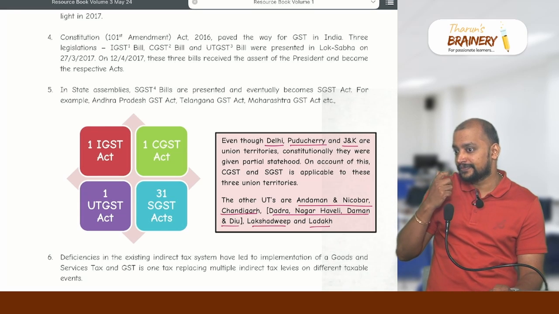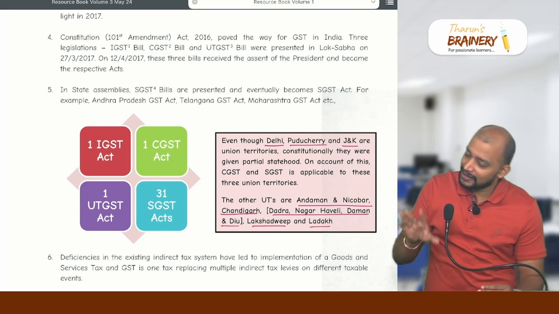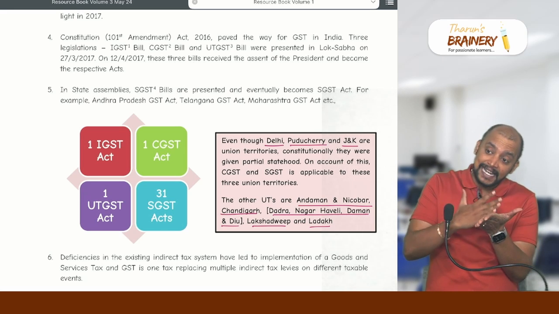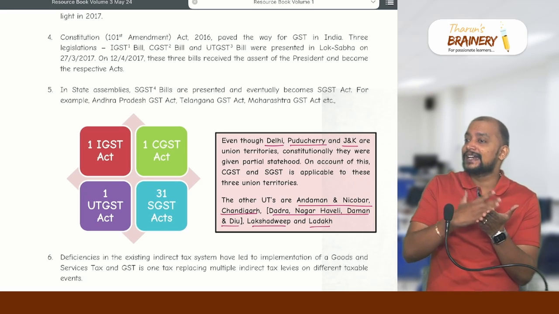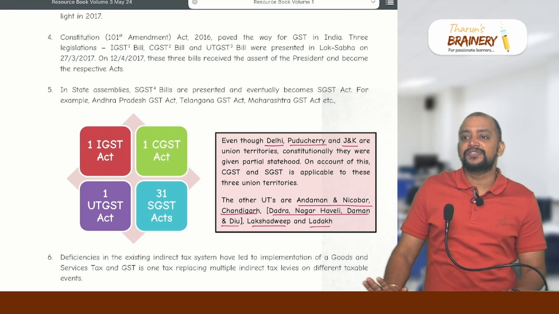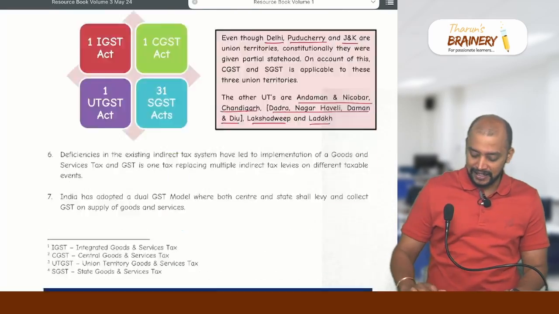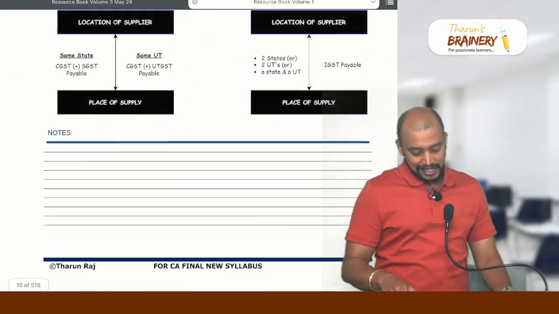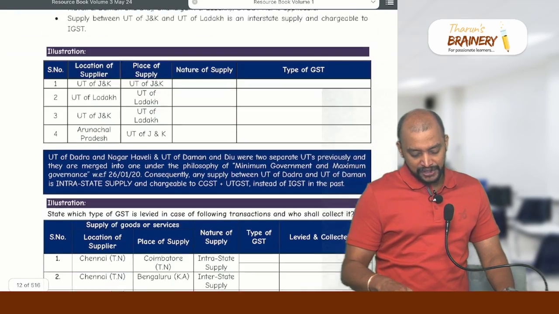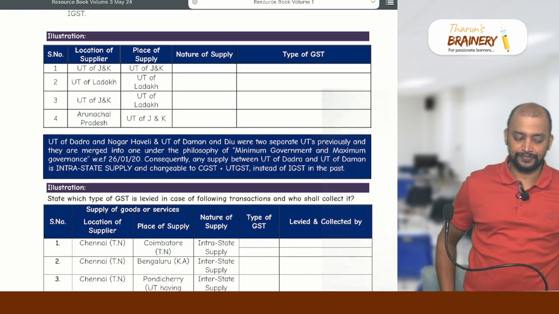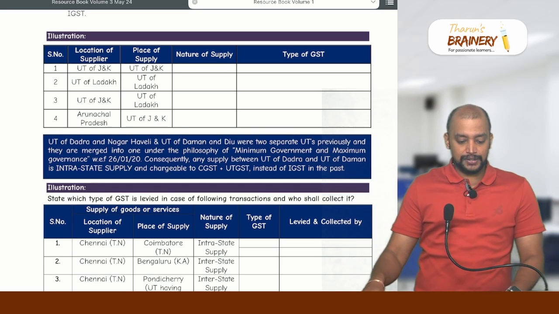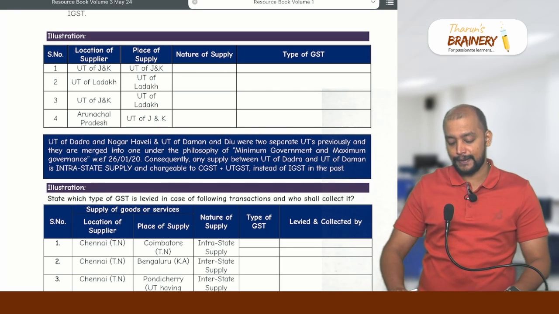Then what if the supplier is in Chandigarh, Union Territory, and the place of supply is Lakshadweep, Union Territory? Then IGST only? Yes, it's interstate. One union territory to another union territory, a state and a union territory, one state and another state, all this will be treated as interstate, and the type of GST will always be IGST. Okay, so you can see this illustration on page number 8.